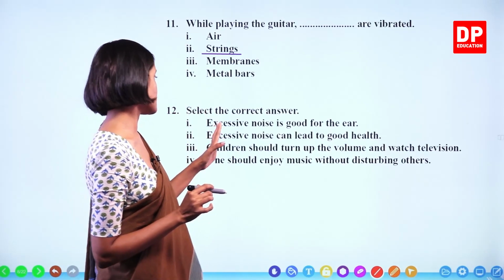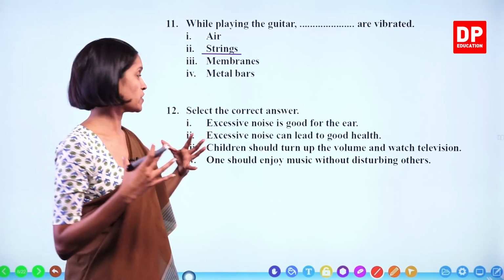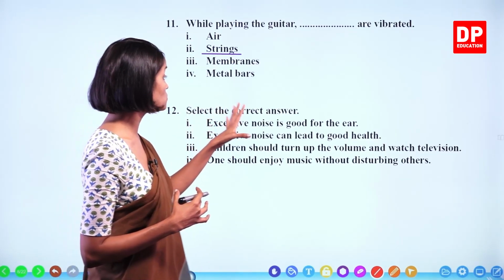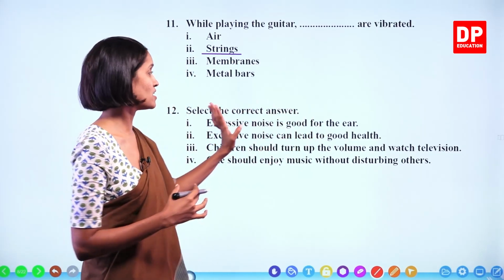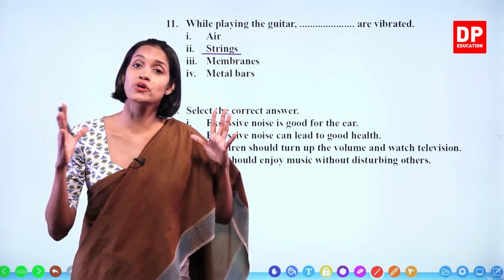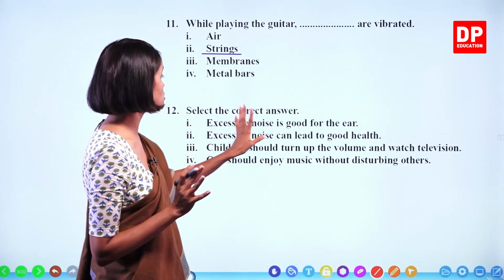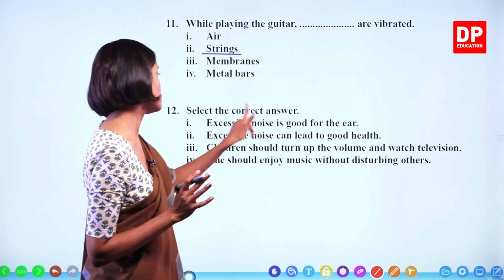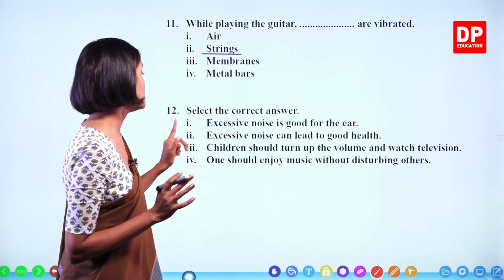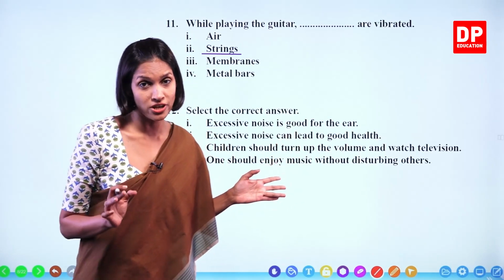Number 12. Select the correct answer. Excessive noise. Excessive means too much noise, right? Excessive noise is good for the ear. No, this is not right. We all know that your ears should not be exposed to loud or excessive noise for a long period of time. Excessive noise is good for the ear. This is wrong. You have to select the correct answer. Excessive noise can lead to good health. That is also not correct.